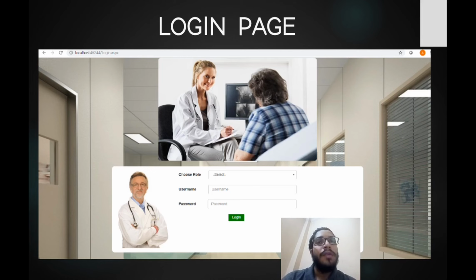This is how the login page of our project looks like. To log in to the portal, you need to first select the role from the drop down list. There are basically three roles: a doctor, a patient and an admin. After selecting the role, you need to enter the username and the password.